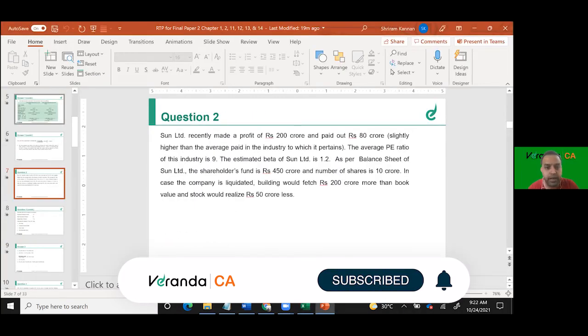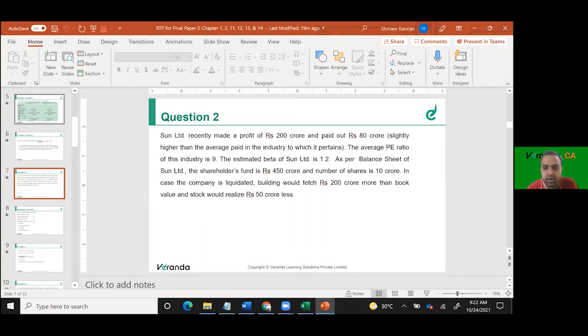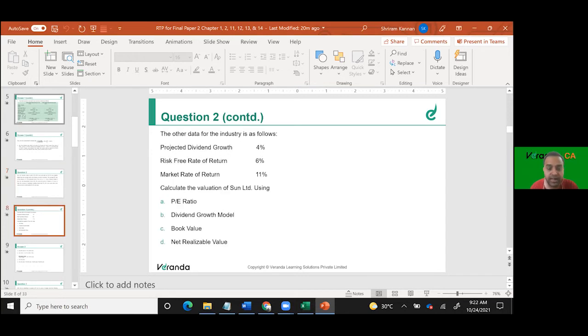How do I find D1? Is there a D naught given? What is the dividend paid? 80 crore. How many shares? 10 crore shares. So dividend per share is 8. That is the dividend that is already paid, or the dividend that is going to be paid next year? 8. So that's a D naught, correct? Yes, sir. Is there any other information? What dividend growth is given? 4%. So D1 is easy, right?